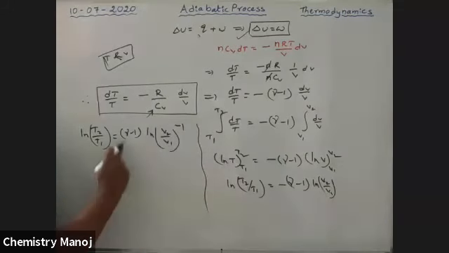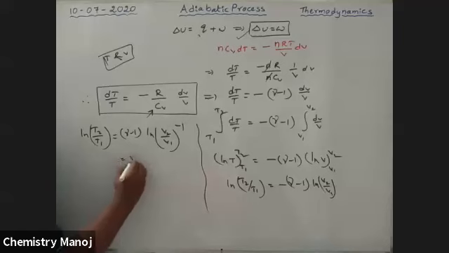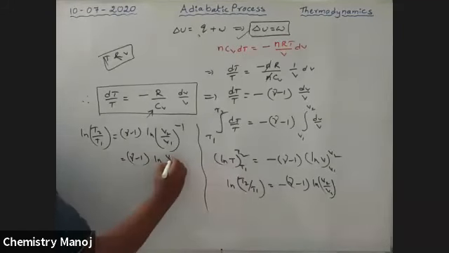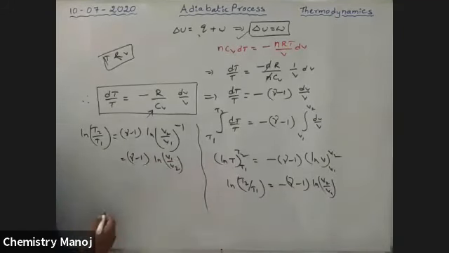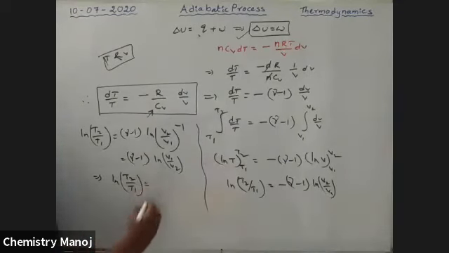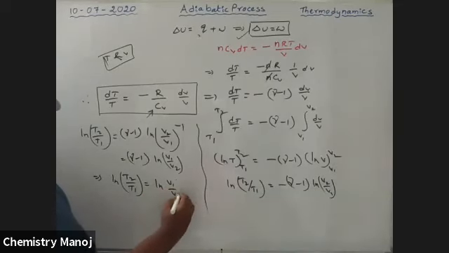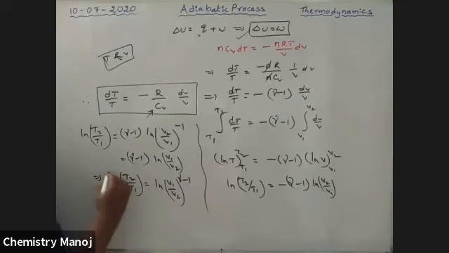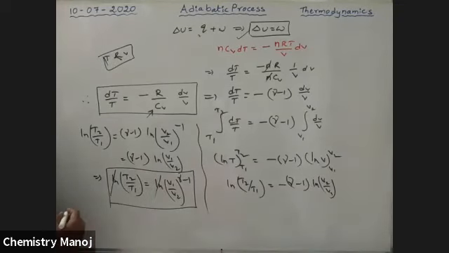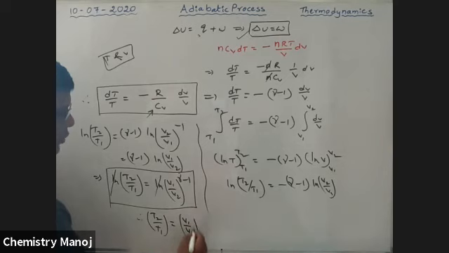This minus sign goes inside, so that is equal to (gamma minus 1) ln V1 by V2. That implies ln T2 by T1 is equal to ln (V1 by V2) whole power gamma minus 1. Now cancel ln on both sides. Therefore, T2 by T1 is equal to (V1 by V2) whole power gamma minus 1.